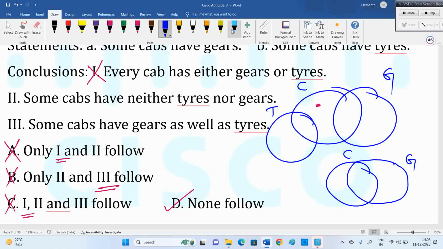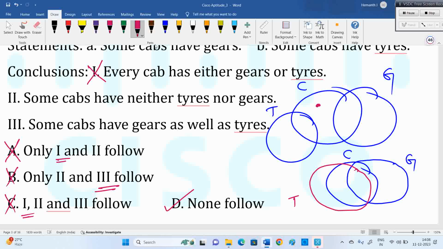So some cabs have gates. Now some cabs have tides. Is it satisfying the statement? Your diagram should satisfy the statement. Now in my diagram, in the cab part, some part is occupied by gates, some part is occupied by tiles. Okay, this is the cab area, fine. Some part of that cab is occupied by tiles. Cab is the area, some part of that is in gates, some part is in tiles.